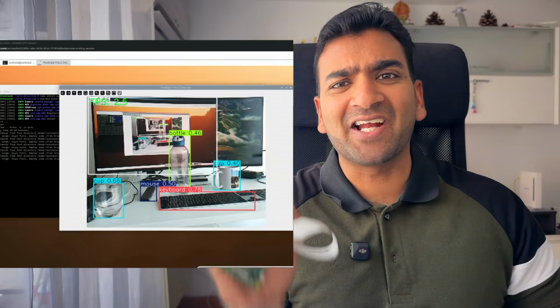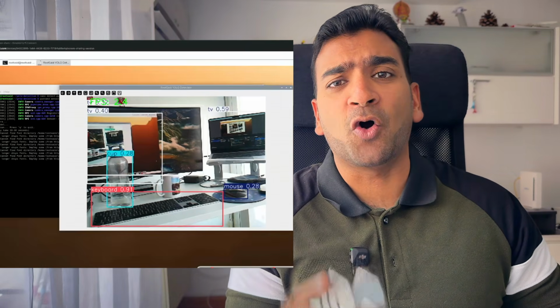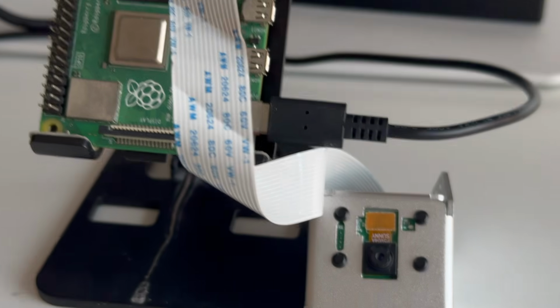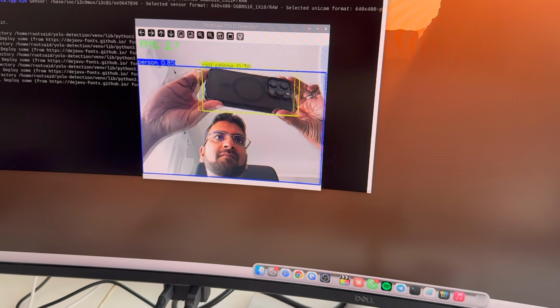Okay, so what you're seeing right here is a Raspberry Pi detecting objects in real time. Just a Raspberry Pi 4 and a basic camera module. And the thing is, it won't take more than 15 minutes for you to set this up. Let me show you how.